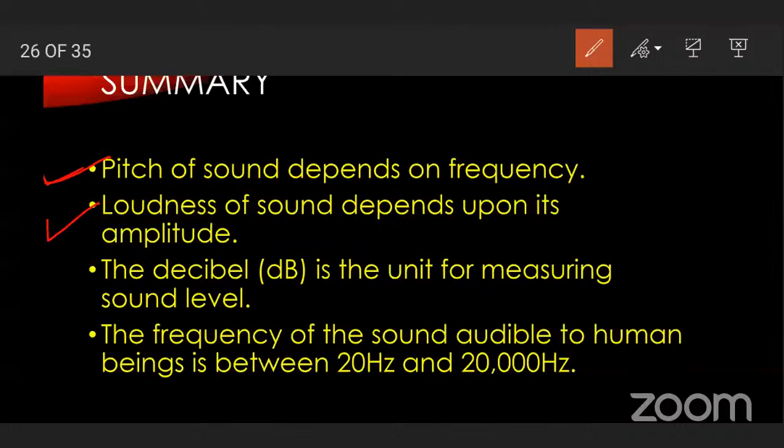Next, we learned that the decibel is the unit for measuring sound level. Sound level is measured in decibel. Next, the frequency of sound audible to human beings is between 20 hertz and 20,000 hertz. We can hear between 20 hertz and 20,000 hertz.